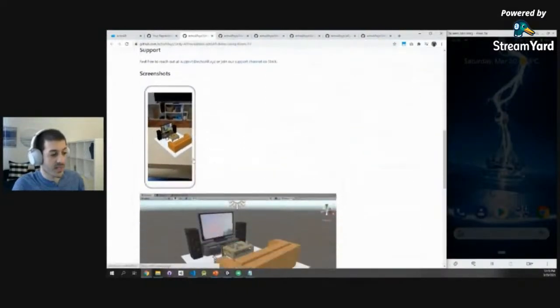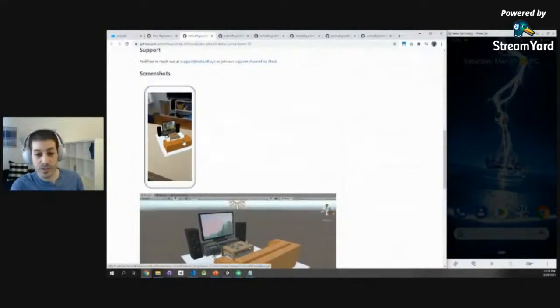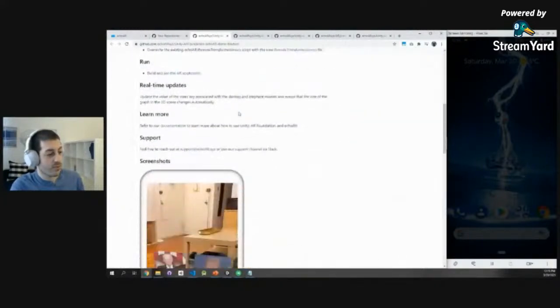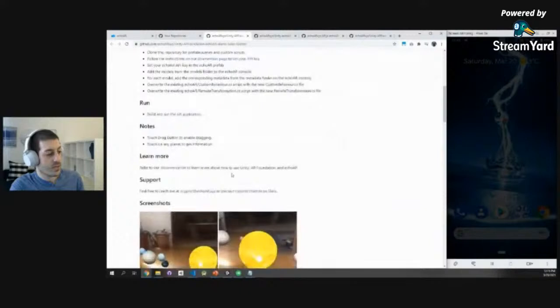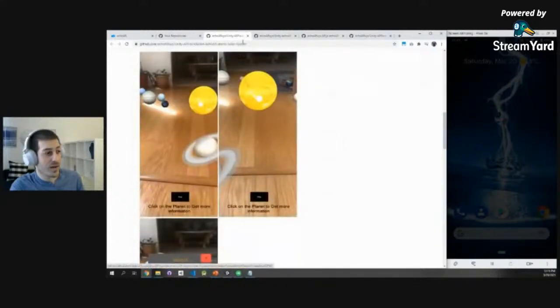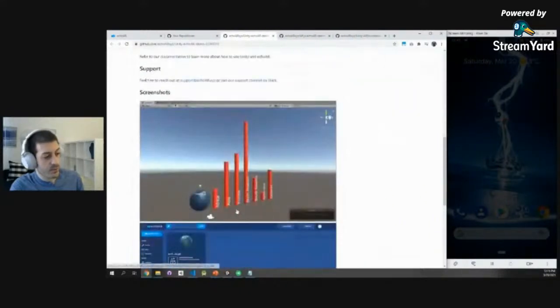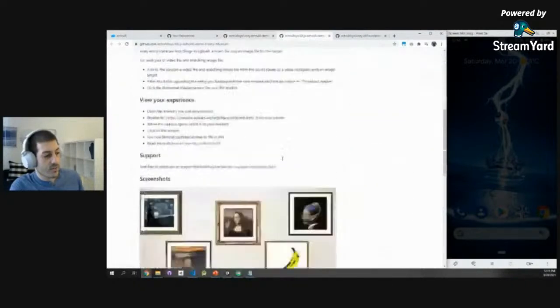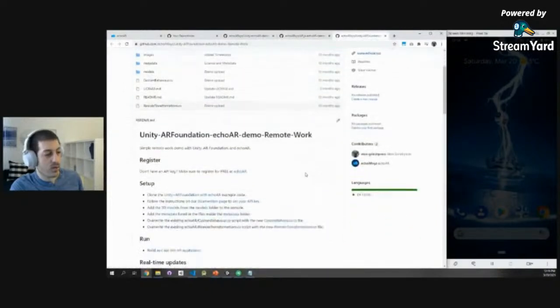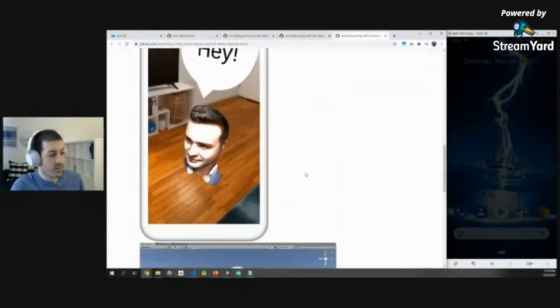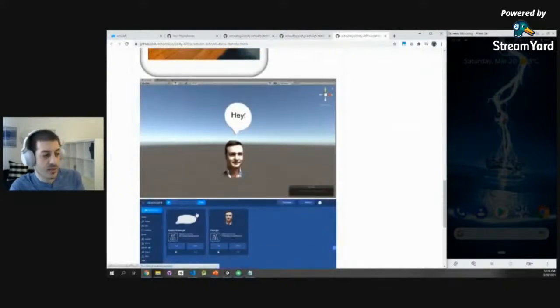Here's an example of a living room, where you can use 3D models and videos together. Here's an example for an election demo that you can build in AR or VR, throw in images and 3D models, and visualize the results in real time. Here's an example of a solar system if you want to build an educational app. Here's an example for a COVID-19 tracker. Later, we're going to build that together. Here's an example for image recognition, so you can bring images to life. Super cool. And maybe another example of a remote work application that allows you to put a person's face in some kind of bubble to send specific data that you want them to see.